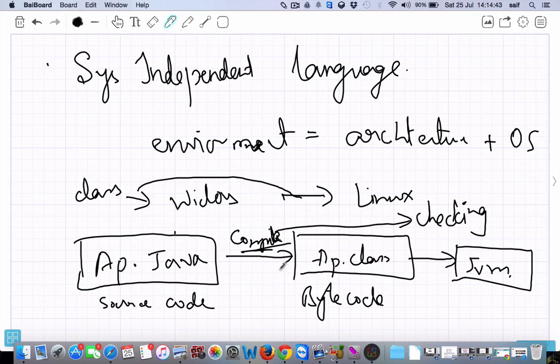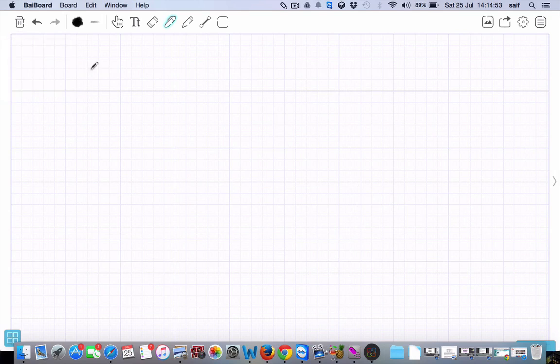It won't run the program, it will just compile the program and convert it into ap.class. Now we will see the definition of bytecode. Bytecode means every instruction of a Java program is represented in 8 bits.